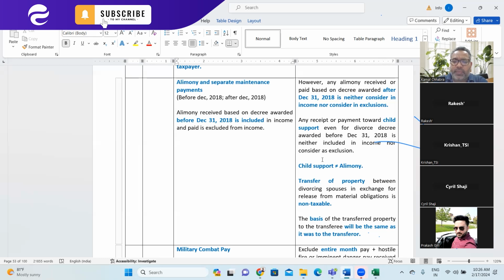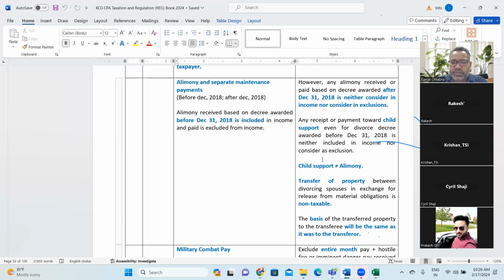Transfer of property between the divorcing spouses in exchange for release from marital obligation is non-taxable. The basis of the transferred property to the transferee will be the same as it was to the transferor.